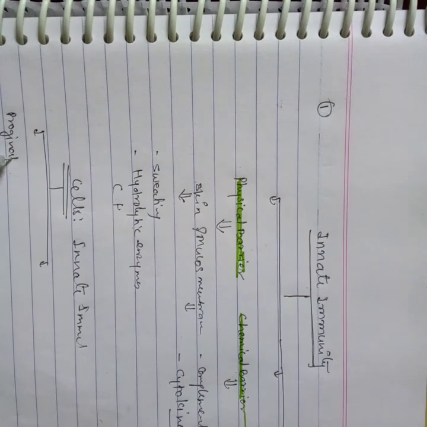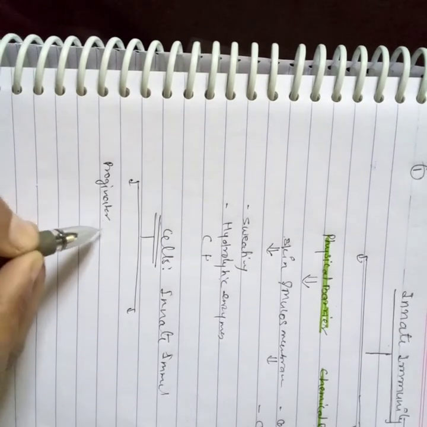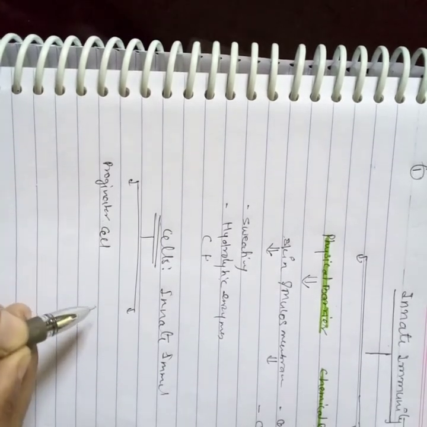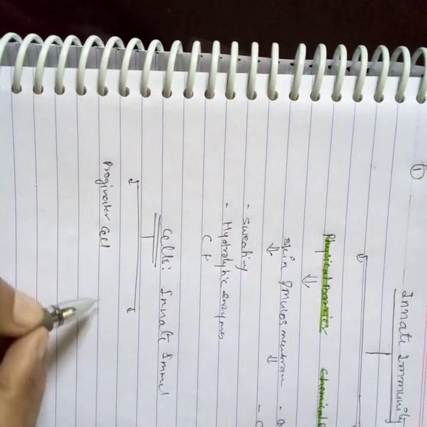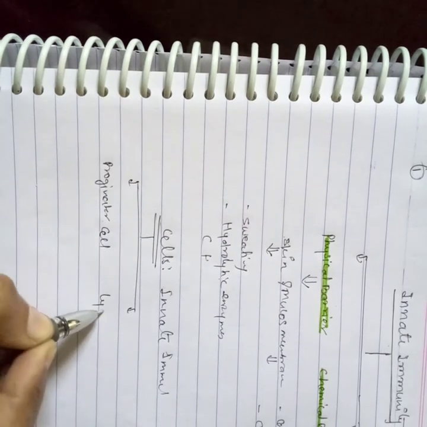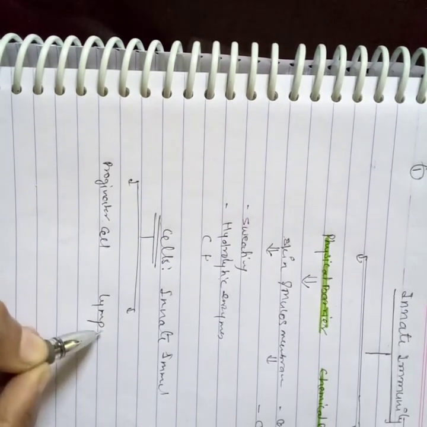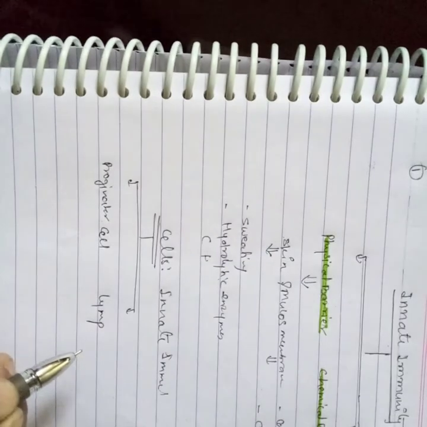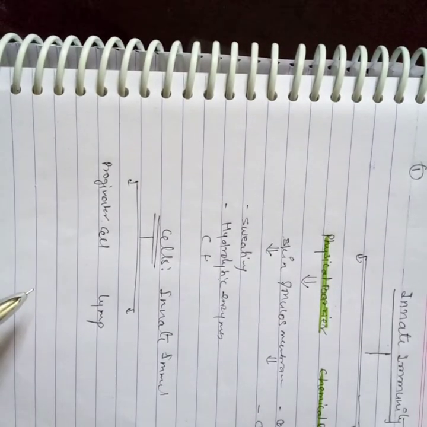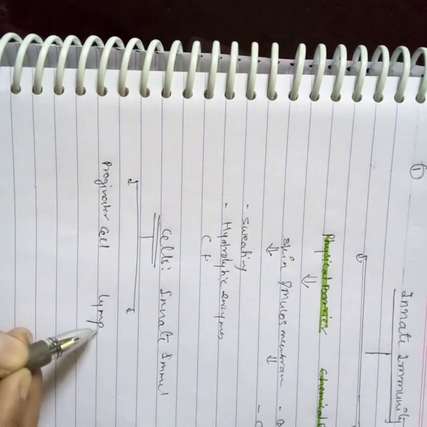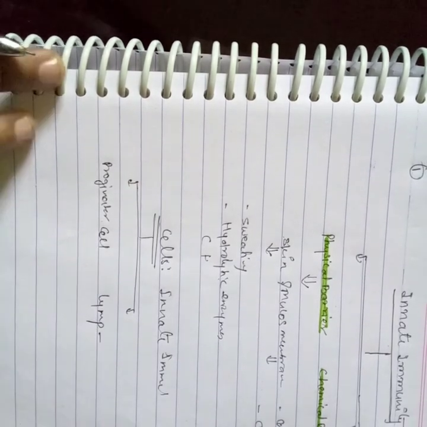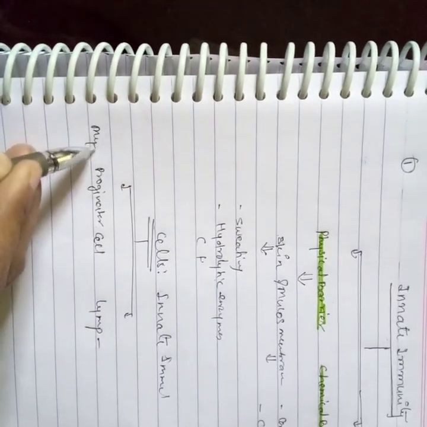These progenitor cells divide mitotically and produce macrophages, neutrophils, basophils, and eosinophils. These are all cells which work during the innate immunity as well as during the acquired immunity. So, lymphoid progenitor cells and myeloid progenitor cells.